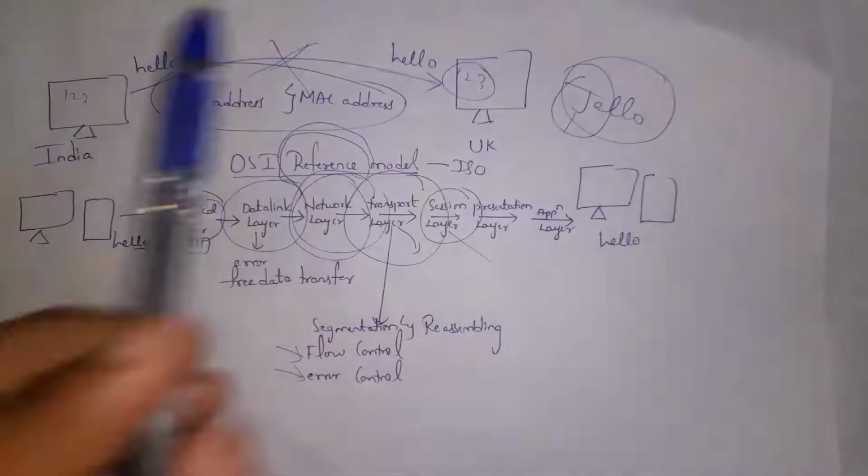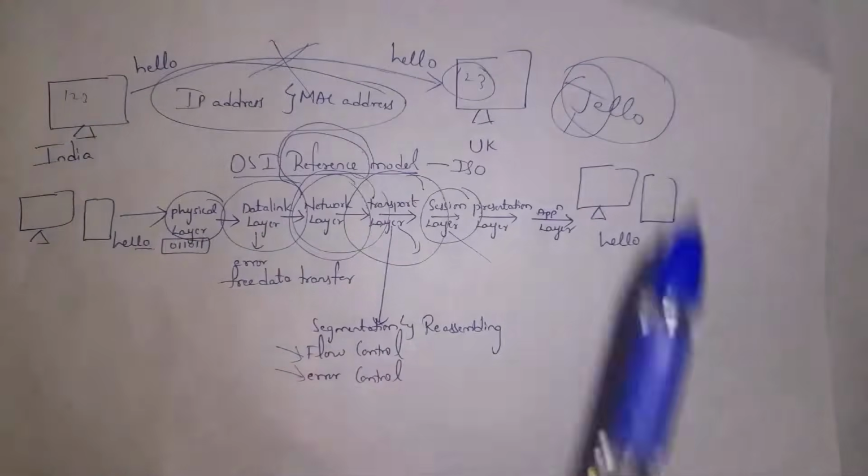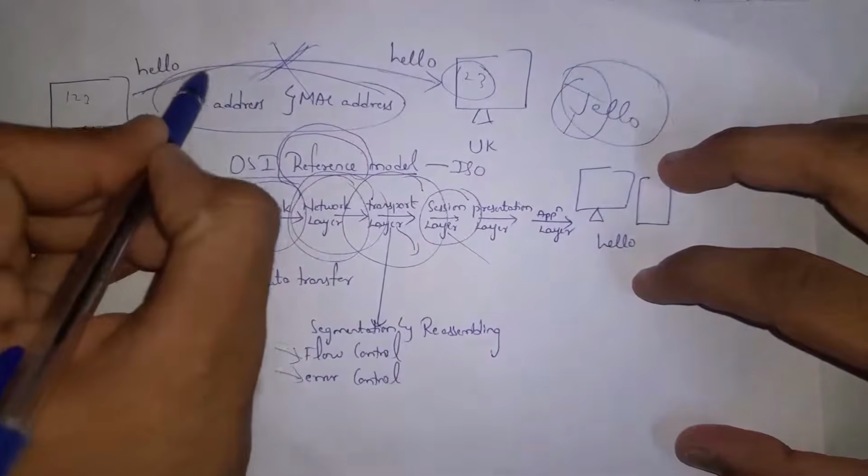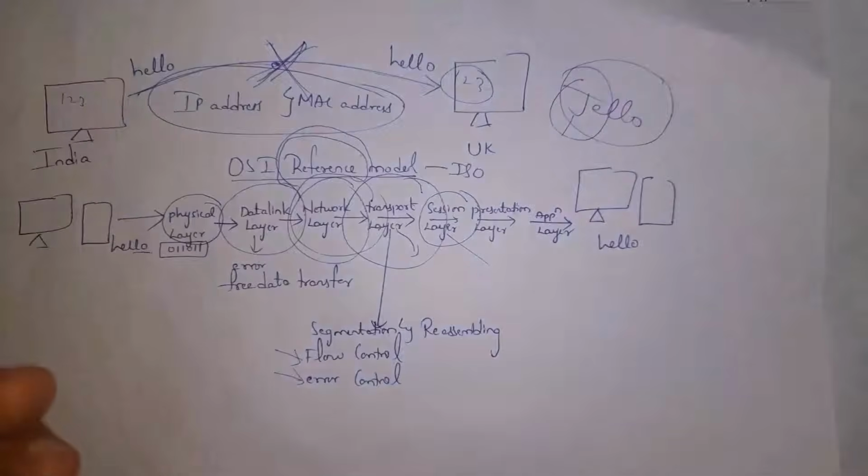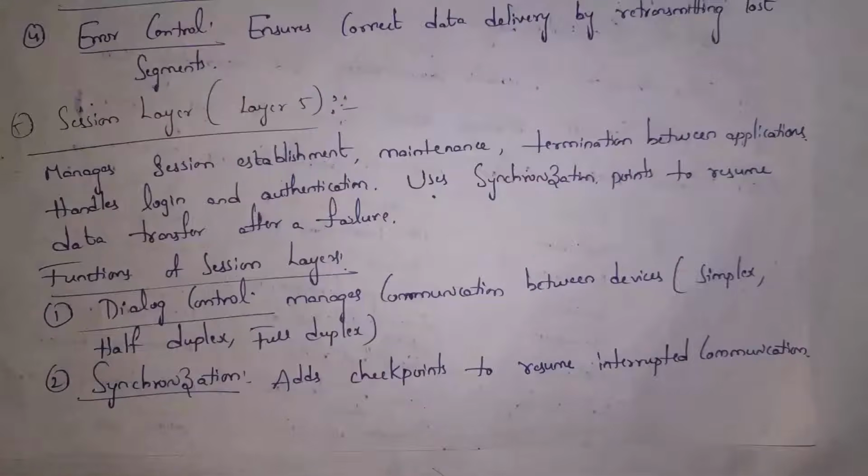As for example, this computer is sending data to this computer. While sending data, data is reached till here, and here there is connection failure. And session layer can resume data when there is data failure. Guys, there are two functions of session layer. They are dialogue control and synchronization.